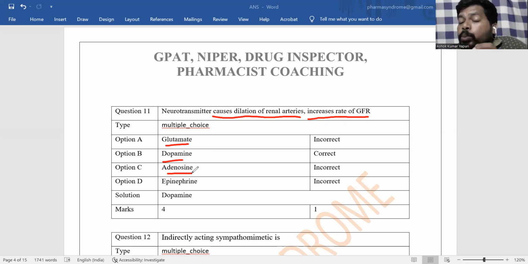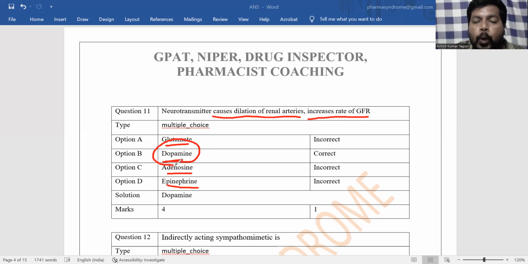Adenosine in the brain produces sleep. Adenosine on the lungs causes constriction. Adenosine on the heart causes relaxation, nothing but decreases heart rate. Adenosine on platelets increases platelet aggregation. So adenosine is not the answer. And epinephrine is also known as adrenaline. And the answer is dopamine.